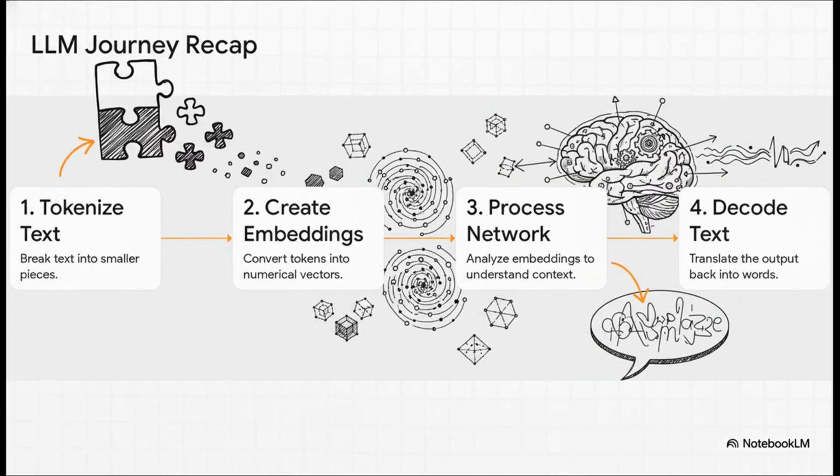So, let's do a super quick recap of the entire journey. Step 1, we tokenize text into little pieces. Step 2, we create numerical embeddings to capture their meaning. Step 3, we process those embeddings in a neural network using attention. And step 4, we decode the result back into new, human-readable text.